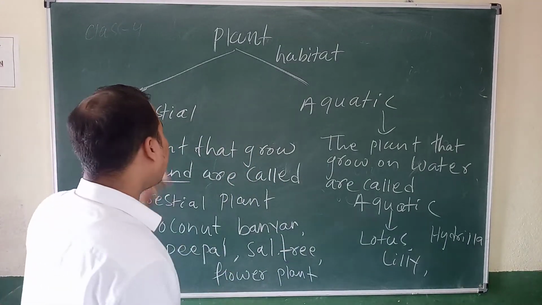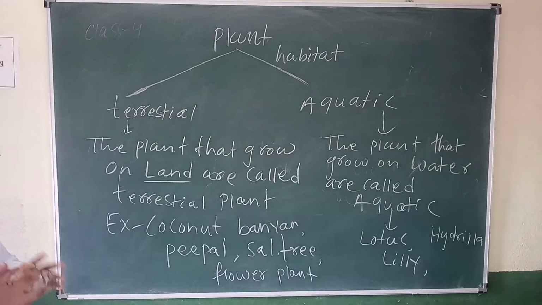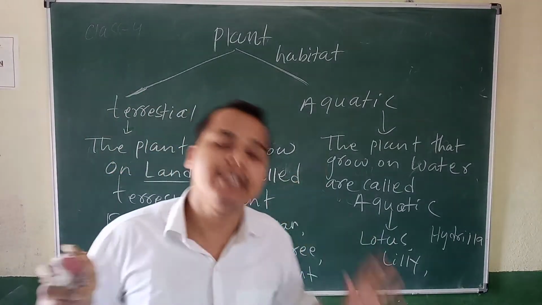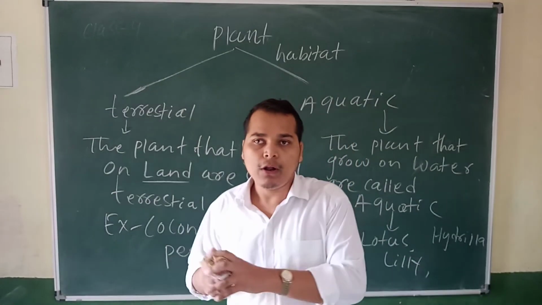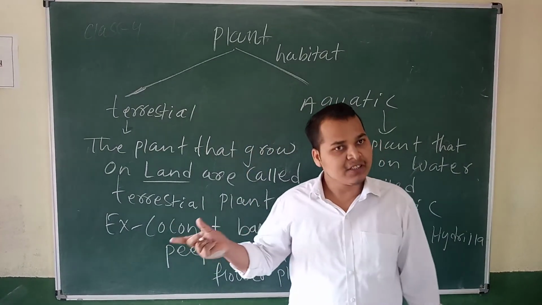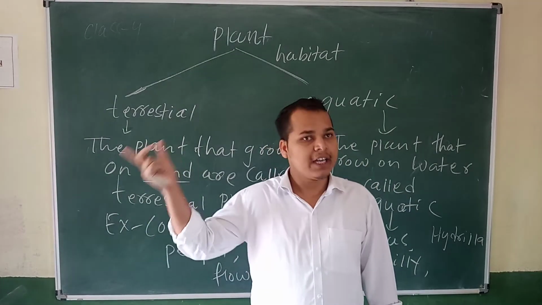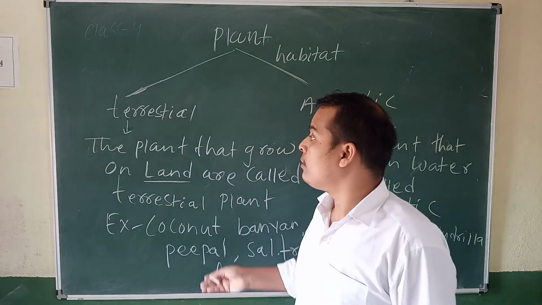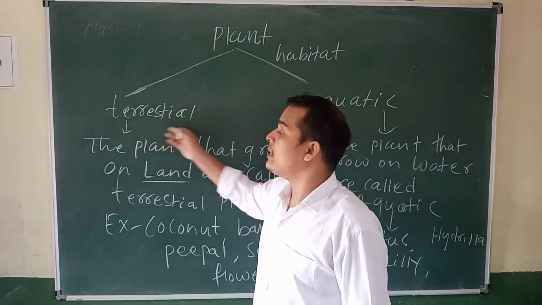So the terrestrial plants are of different types. Meaning, the terrestrial have different regions. There is the mountain region, polar region, desert region. So now we'll discuss the terrestrial habitat.